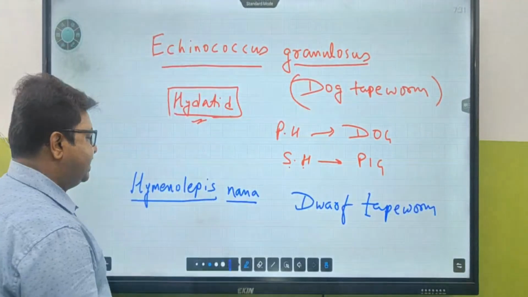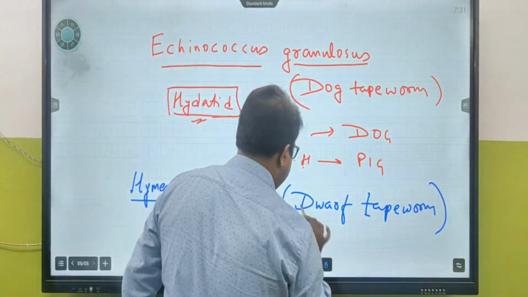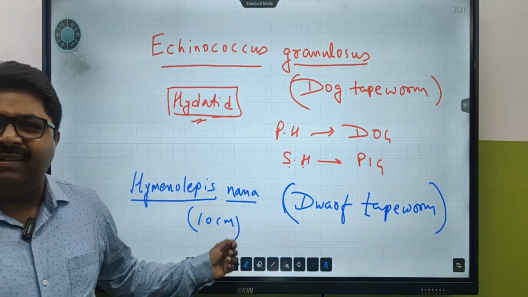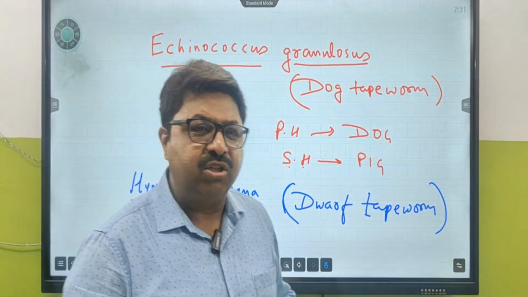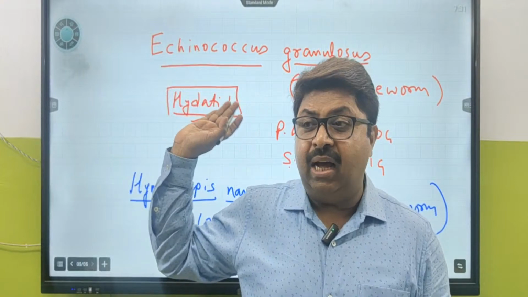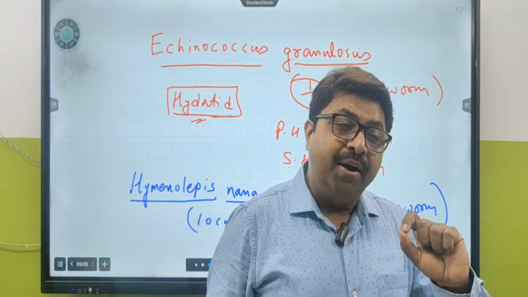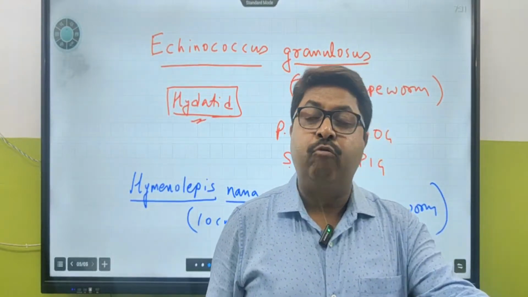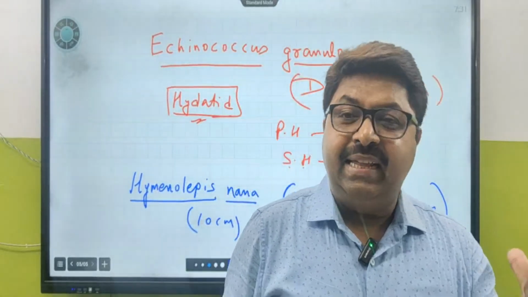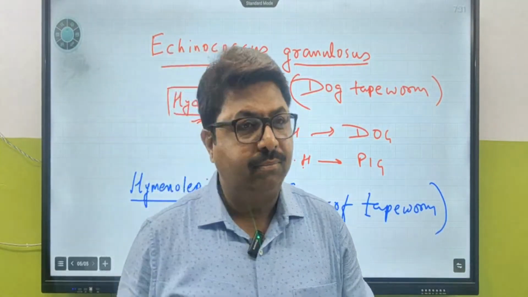Their length is only 10 centimeters. That is why it is called dwarf tapeworm. They have only about 10 proglottids on average, and the one we talked about just now has approximately 800 proglottids. 200 to 800 proglottids are there in beef tapeworm. Which one is longer? Beef tapeworm is longer than Taenia solium. That means Taenia saginata is longer than Taenia solium.